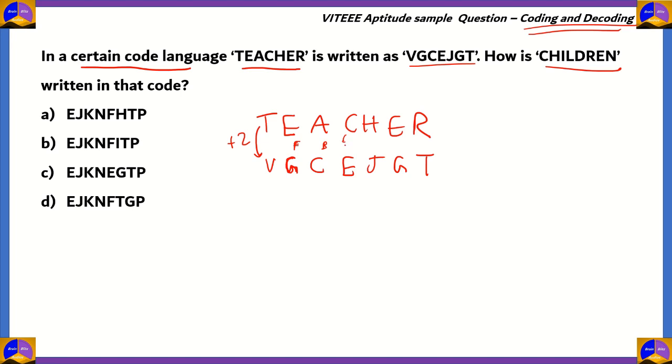C comes before D, which comes before E. Again, using that code. H comes before I, J is the next letter after I. So J is the code here.